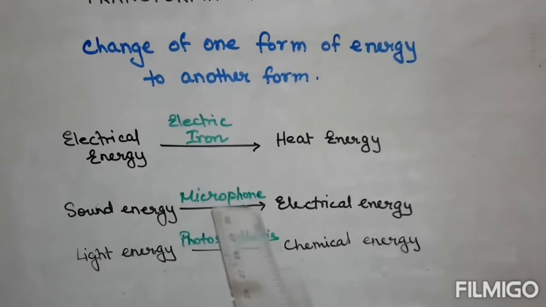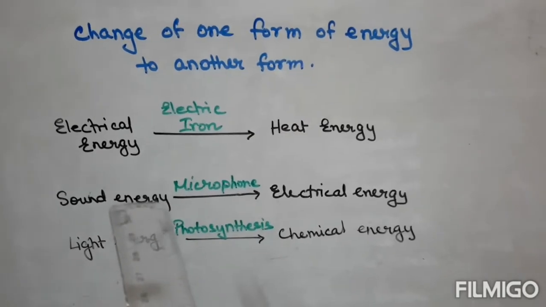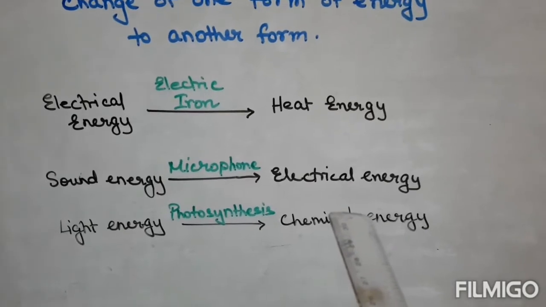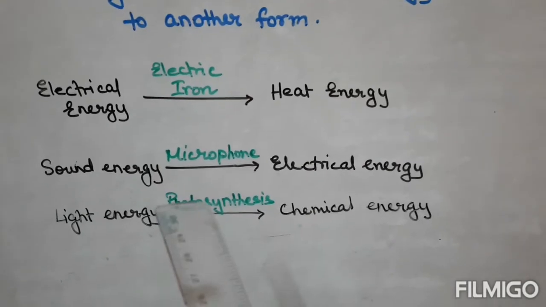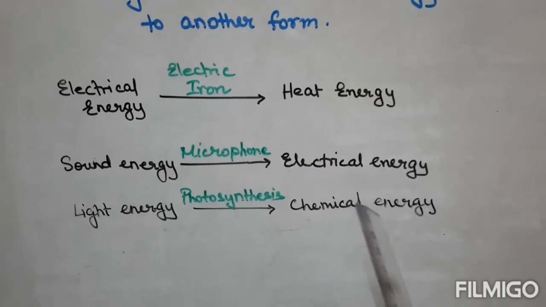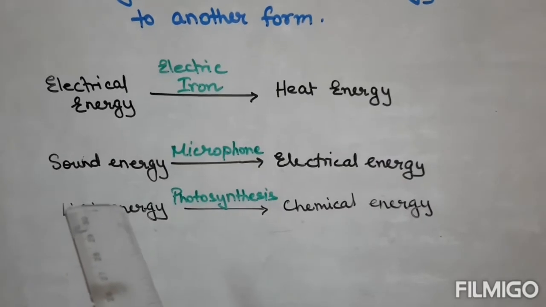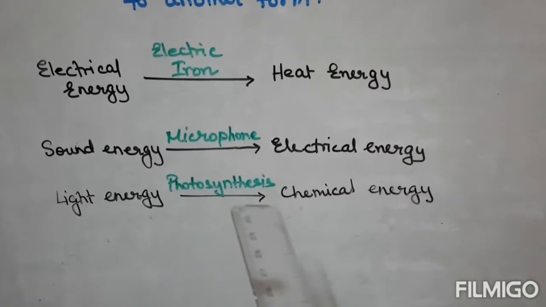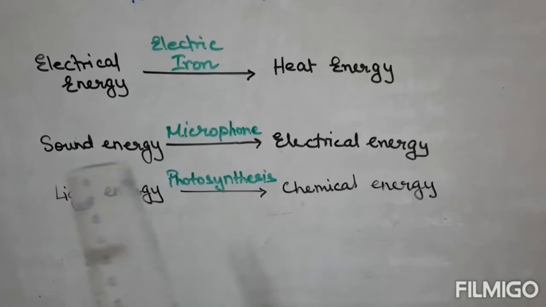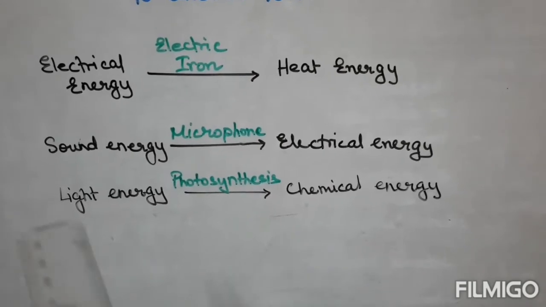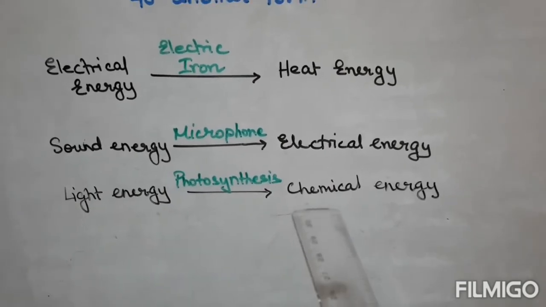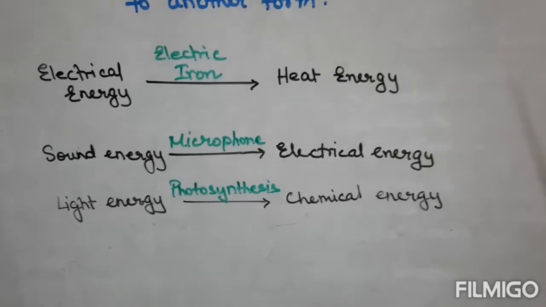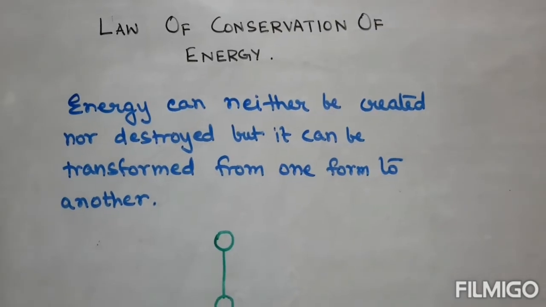When we use a microphone, the sound energy is changed into electrical energy, whereas in a loudspeaker, electrical energy is changed back to sound energy. In photosynthesis, the light energy is used and it is transformed into chemical energy for making the food.